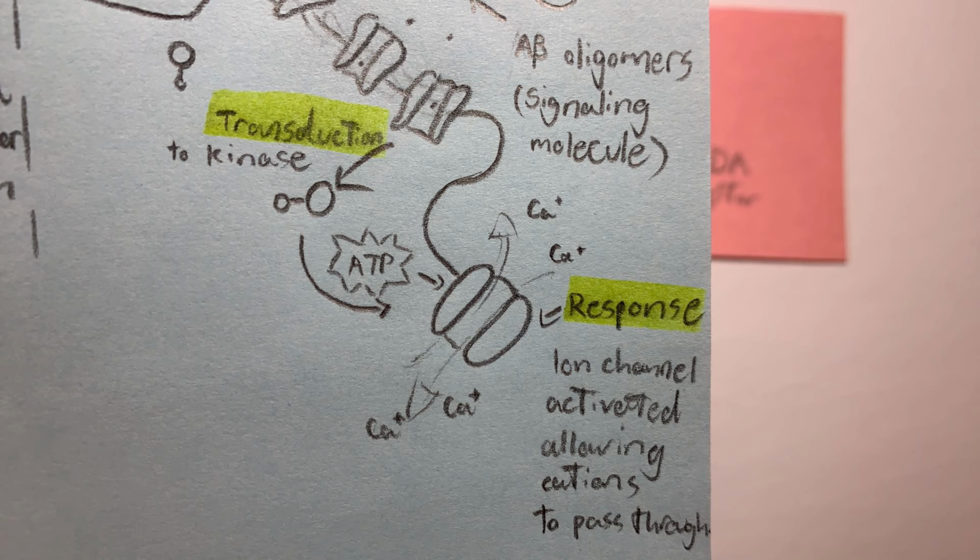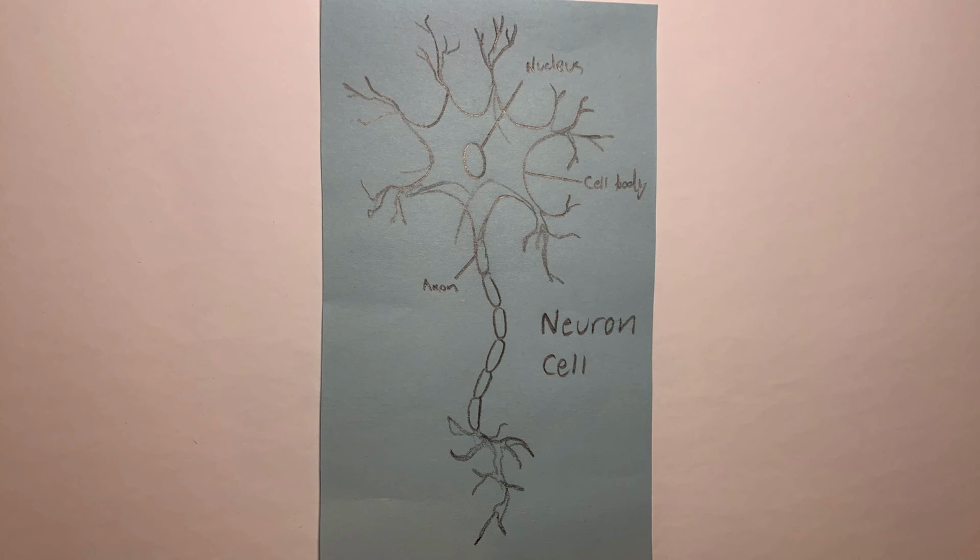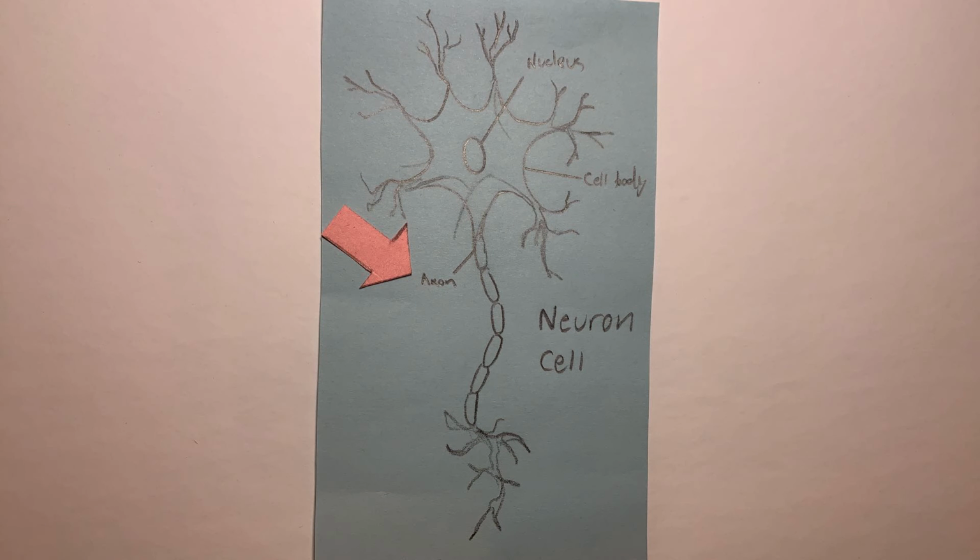The response of the signal transduction pathway happens when the ion channel actively allows the cations to pass between neuron cells into each other when given energy. This allows the neuron cells to send electrical signals down its axons. It's also involved in memory formation, metabolism, and cell growth.